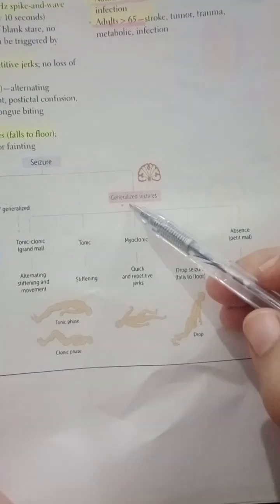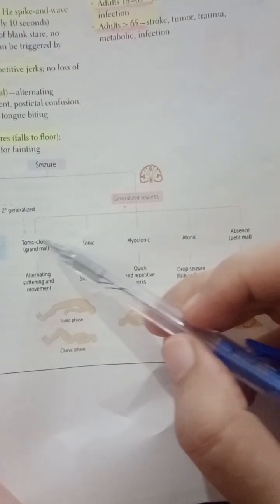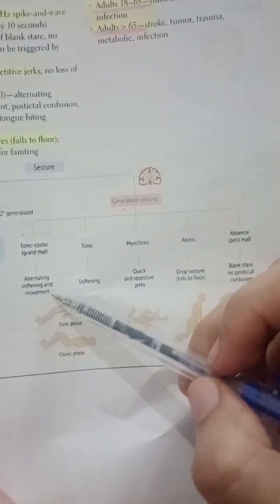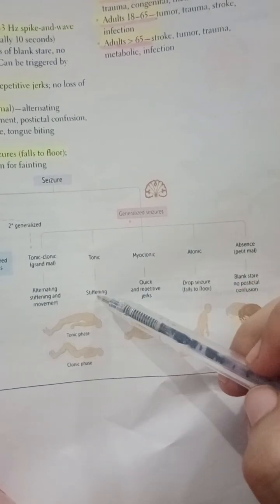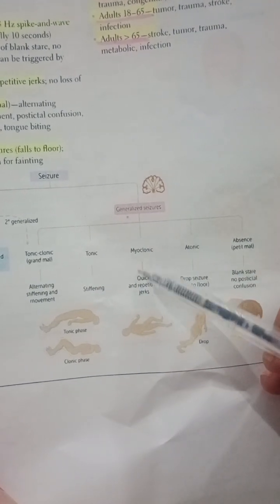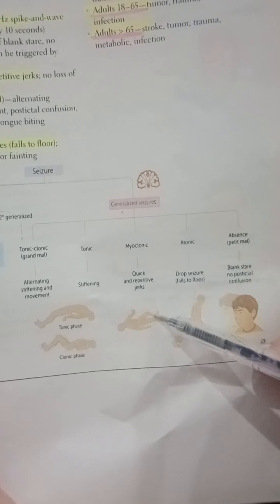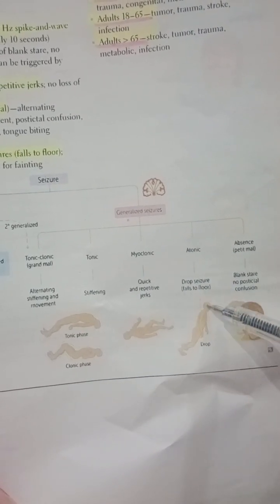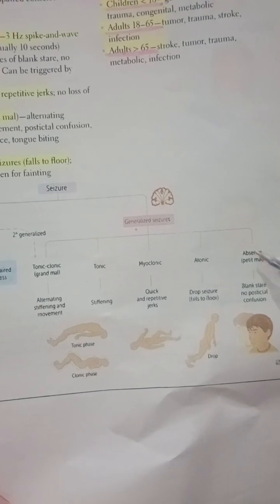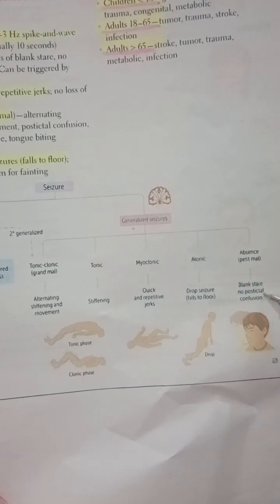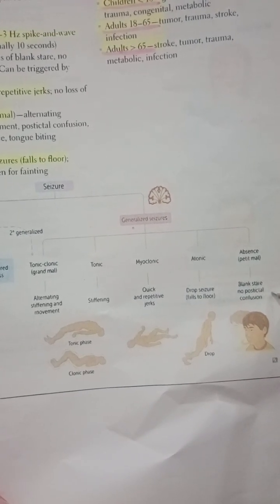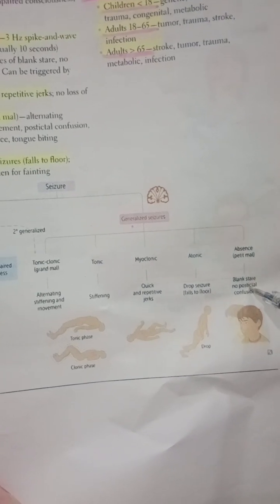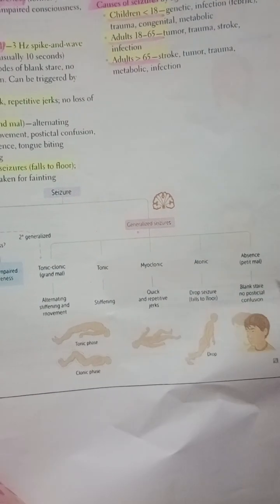You can have a close look at generalized seizures. This tonic-clonic, or grand mal, is very common and important, with alternating stiffness and movement. Only tonic is stiffening. Myoclonic involves muscles, with quick and repetitive jerks, like shown. Atonic is drop seizures, like the patient is just dropped on the floor. Absence seizures have just a blank stare, no post-ictal confusion, right? It happens in school-going children, and is usually complained about by teachers.